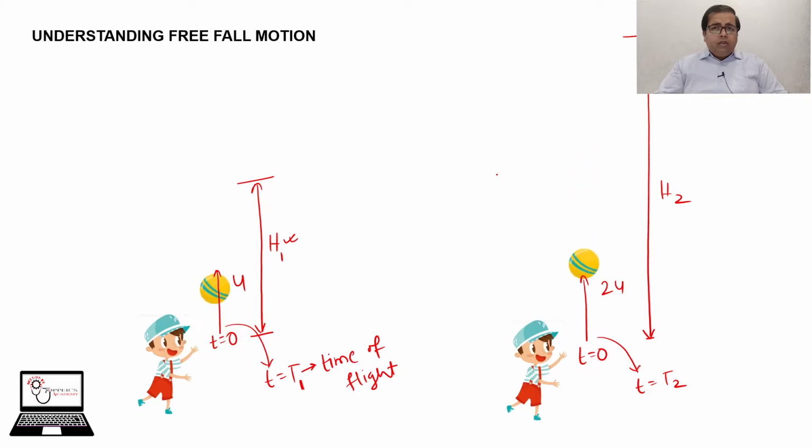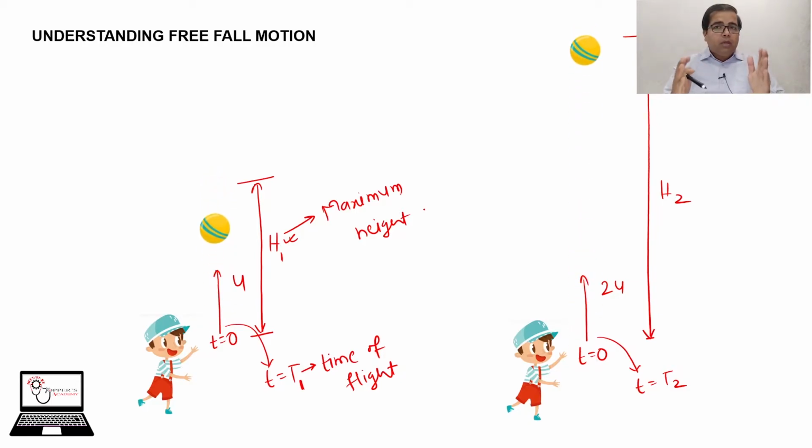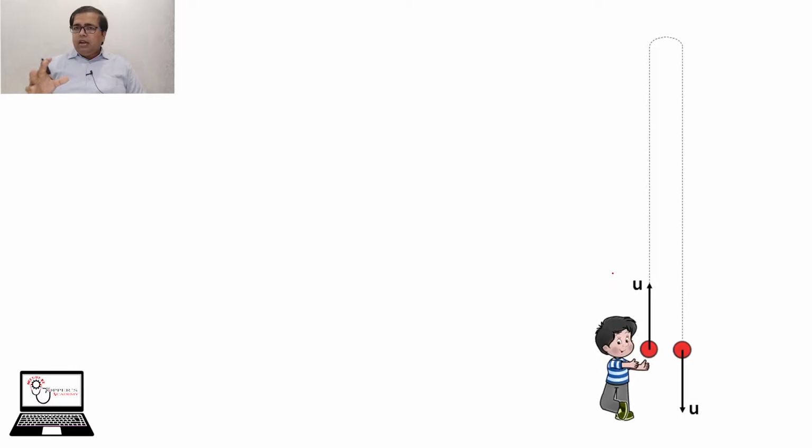By this observation, we can say that maximum height, this term is known as maximum height, and the time of flight both depends upon the initial velocity of projection. If we increase u, your maximum height as well as time of flight both will increase. You must remember that.